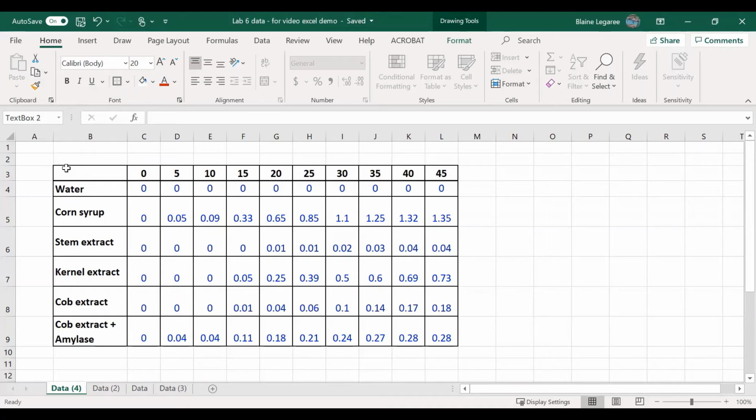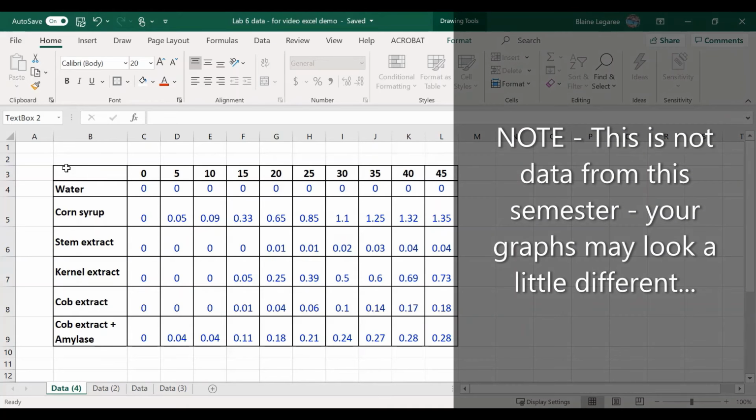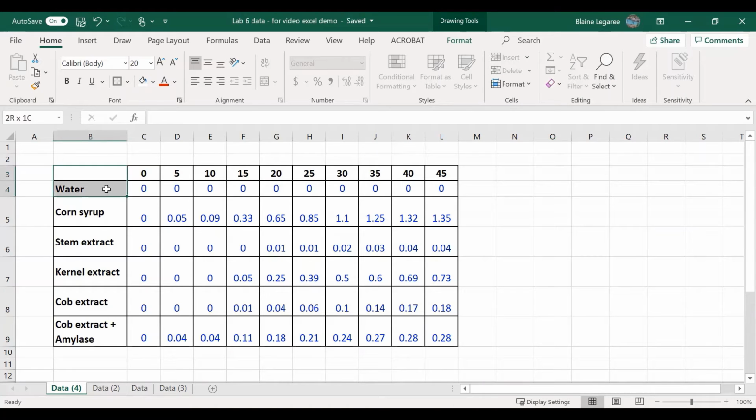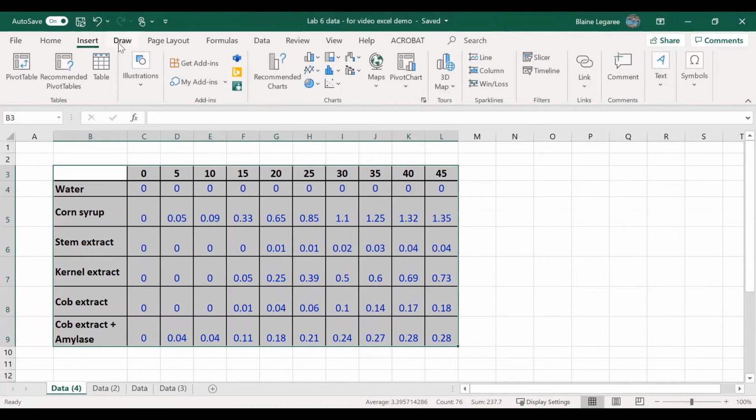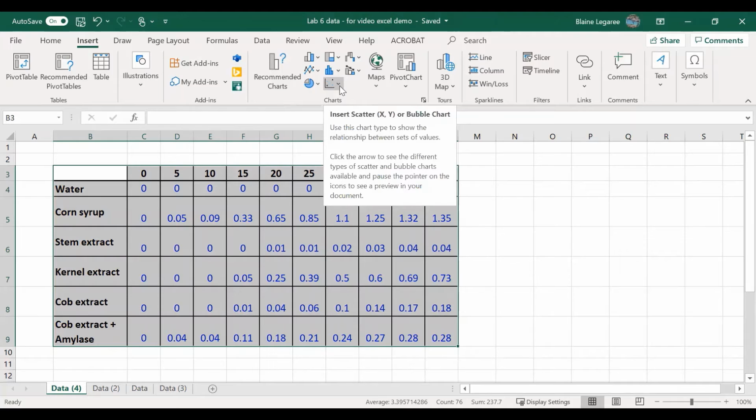You can see here I have the data. It's all inputted into the spreadsheet and ready to go. So what I'm going to do is first select the data, so B3, and highlight all the way to L9. And it's pretty simple. We go up to Insert. I'm going to go over to the chart area. You can see there's lots of options. I'm going to select this one, which is the scatter chart.